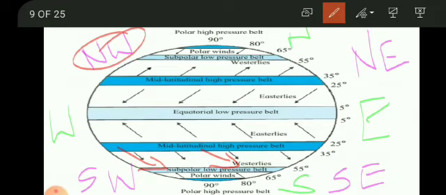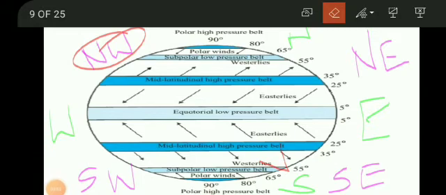They are moving from the mid latitudinal high pressure to the subpolar low pressure belt. That's why in the northern hemisphere they are going this way, and in the southern hemisphere they are coming this way. So in the northern hemisphere we can see they are moving from the northwest to southeast. In this direction they are moving.